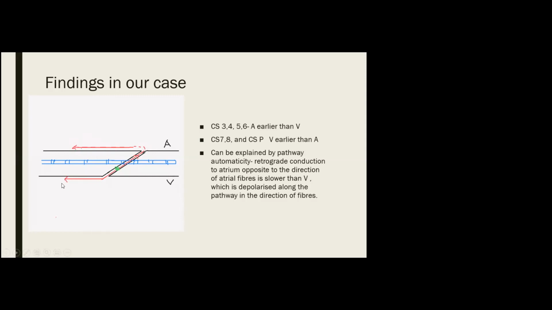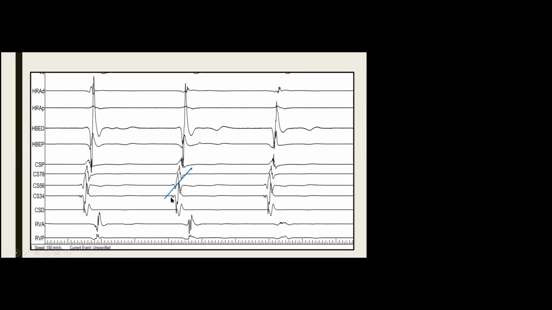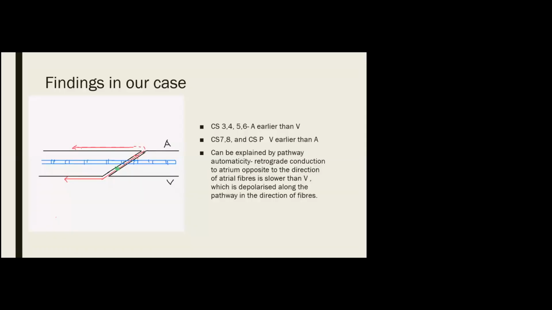That's why the V will reach earlier than the A, the more you go along the slant towards the ventricle. That can also be seen here, where initially we have a pathway potential which is before the V, and whenever we cross towards a more proximal location, the V comes before the A. So that is one of the things I thought.